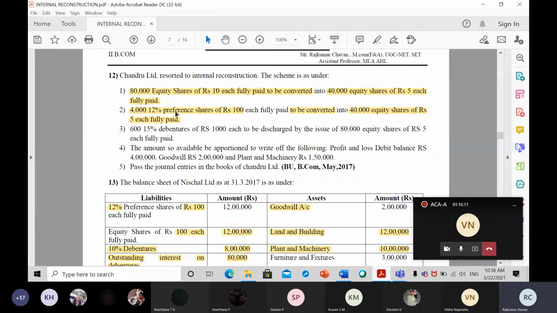It is nothing but preference shareholders. 12% preference shares are there in the company. For 12% preference shareholders, we are giving them equity shares. Is it possible? For preference shareholders, we can give them equity shares. Yes. So the old preference share capital is how much? 4,000 into 100, which is 4 lakh.